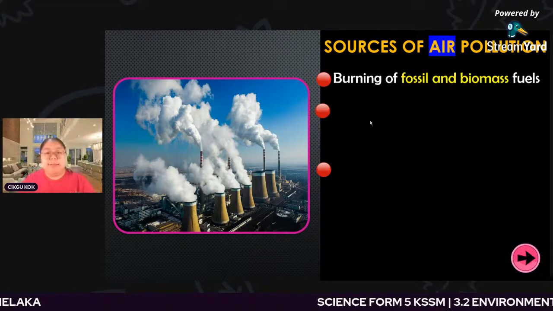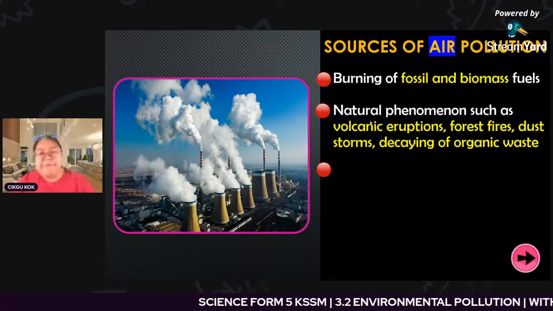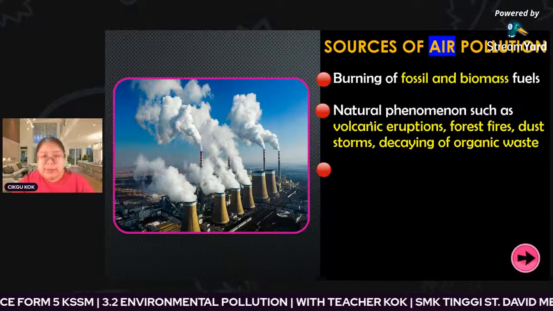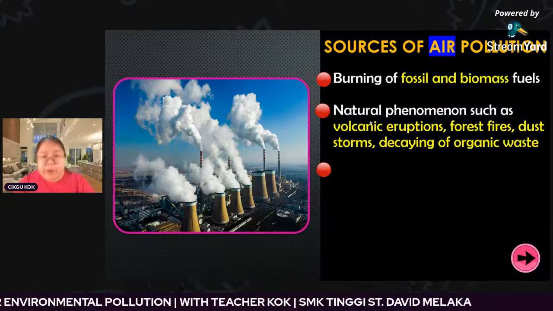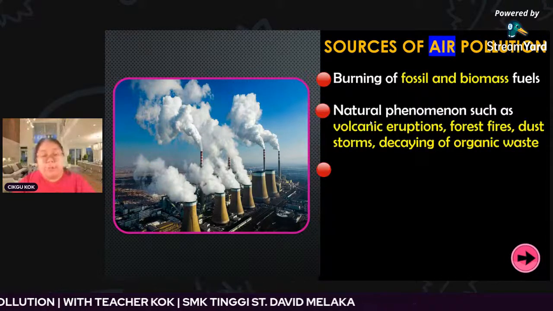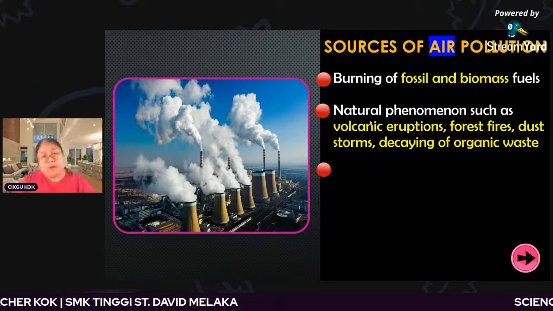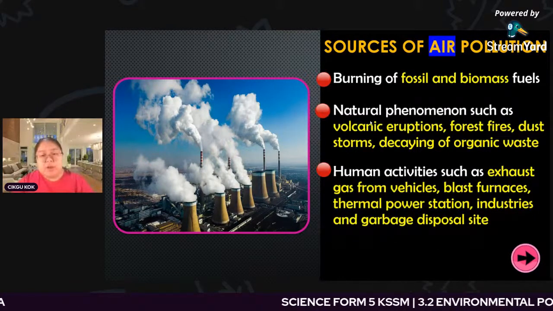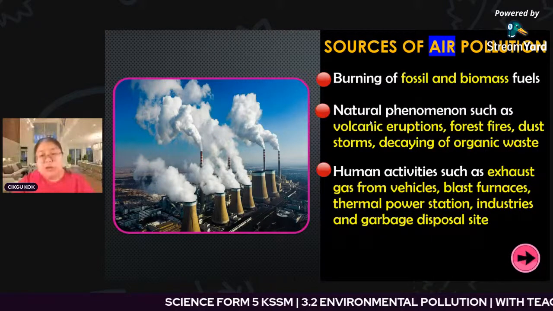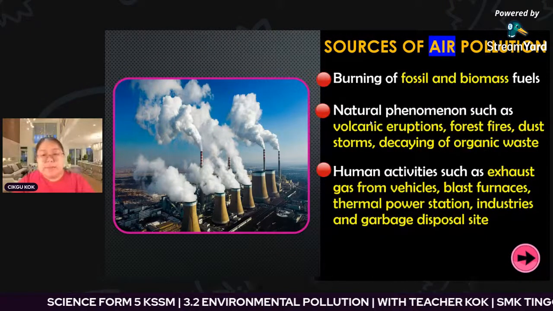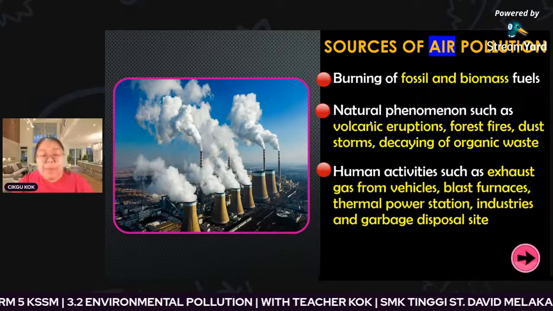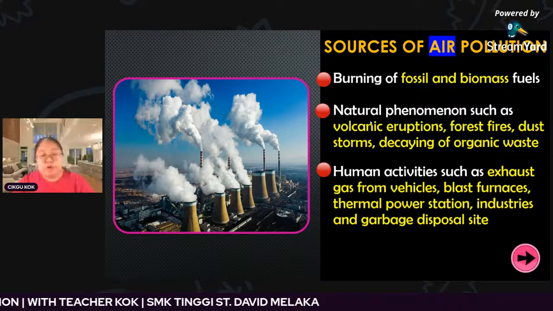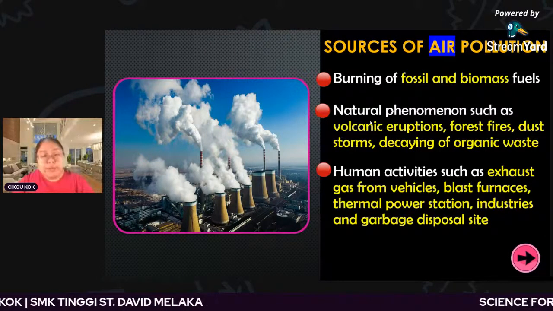Then we see another source. There are natural phenomena such as volcanic eruptions, forest fires, dust storms, and decaying organic waste. All these phenomena also cause air pollution. The last example is human activity, such as exhaust gas from vehicles, blast furnaces, thermal power stations, industry, and garbage disposal sites. These are human activities we need to control, to reduce air pollution.